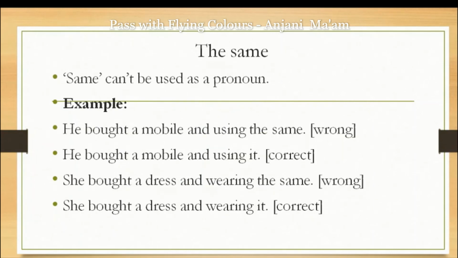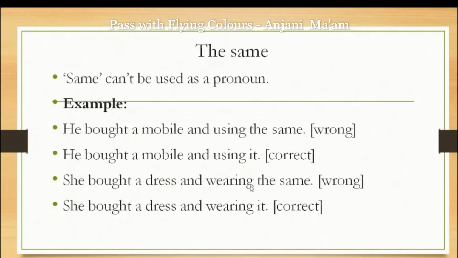Next, the same can't be used as a pronoun. How? First sentence: He bought a mobile and using the same. Here, the same can't be used as the pronoun. Instead of using the same, we should use it. He bought a mobile and using it. It is the correct usage.